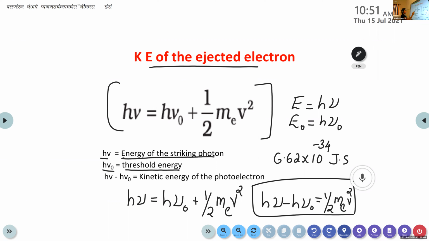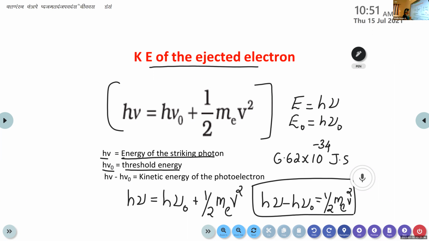h nu is equal to h nu 0 plus half m e v square. H stands for Planck's constant. Nu stands for frequency. Then nu 0 stands for threshold frequency. Me stands for mass of electron. Then v stands for velocity. Okay. And here this h nu is together known as energy of the striking photon. That means the energy of the photon that strikes on that metal surface.